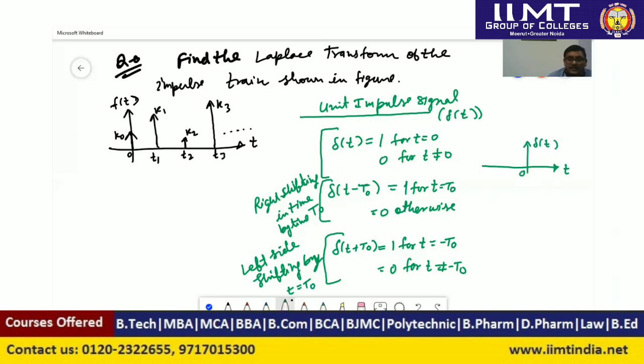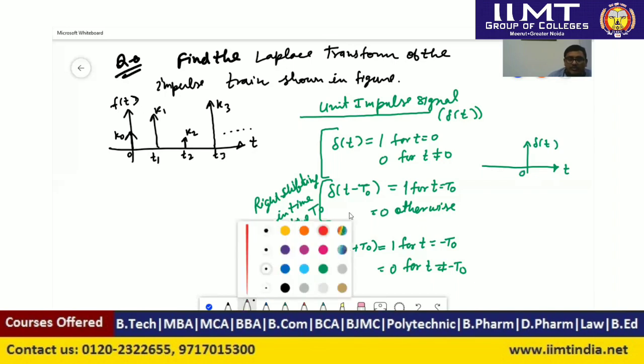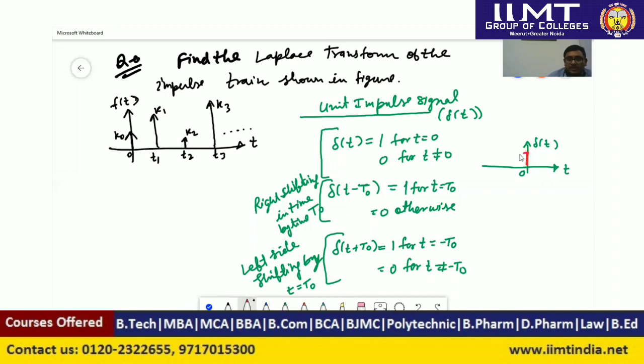So it has value 1 at time t equal to 0. So we can write here this value, and this value is 1. Or momentarily, that is at time t equal to 0. Just left of the 0 and just right of the 0, it will have 0 value. Similarly, we can draw delta of t minus t naught, and this signal is